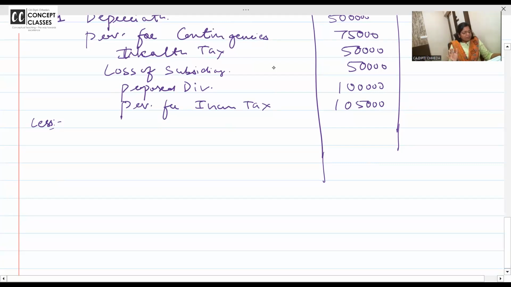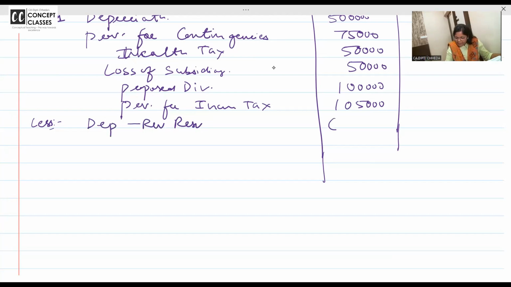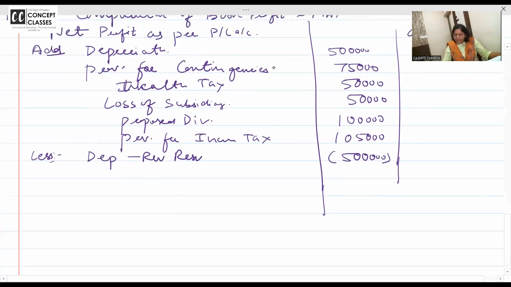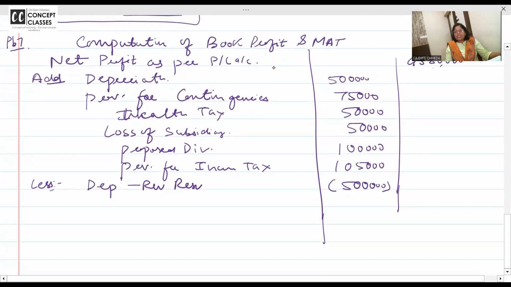Custom duty is not paid, ma'am. Shall we add back? No, not here. In income tax, yes, not now. Company is entitled to deduct 80G? Here no 80G to 80U deductions are given. For the purpose of income tax, depreciation is 4 lakh. But what is the depreciation here minus the revaluation reserve? They have not given it. So what is depreciation minus the revaluation reserve? Same, 5 lakh. Ma'am, how did you get 5 lakh? 5 lakh is depreciation as per books, and there is no depreciation on revaluation reserve.